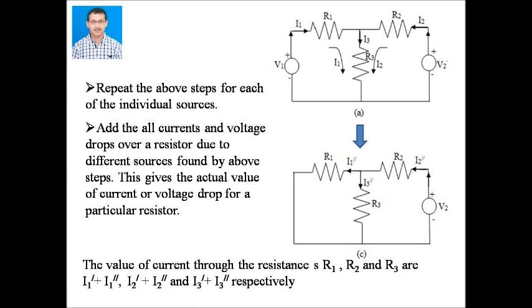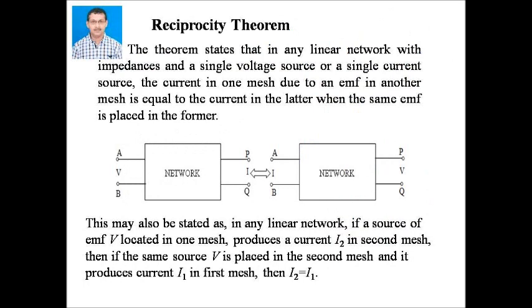Also from this we can calculate the voltage drop for a particular resistance. The superposition theorem is valid for those circuits having only linear and bilateral components such as resistors, capacitors and air core inductors.